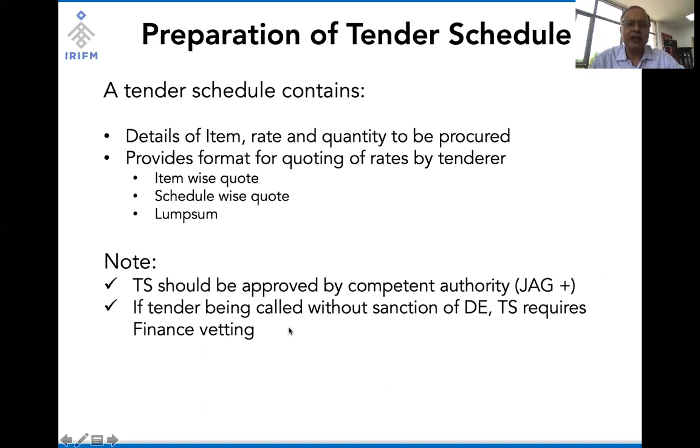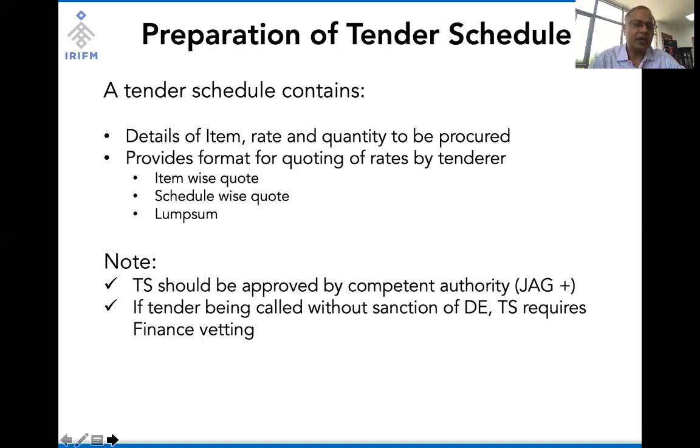Normally the tenders have to be called only after the sanction of the detailed estimate, but if tenders are called without the sanction of the detailed estimate, then prior finance vetting is mandatory. So that's the railway way of working. It cannot be bypassed.